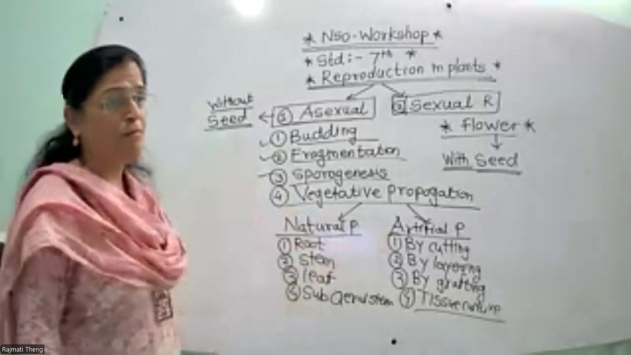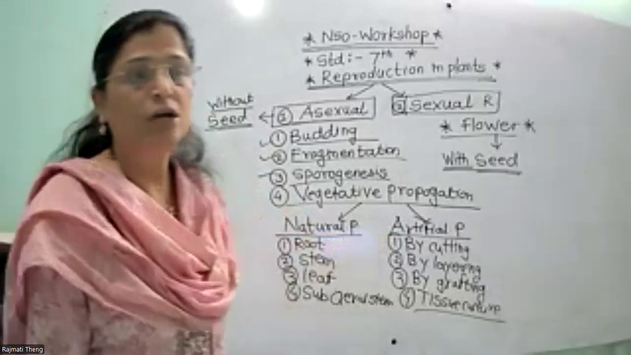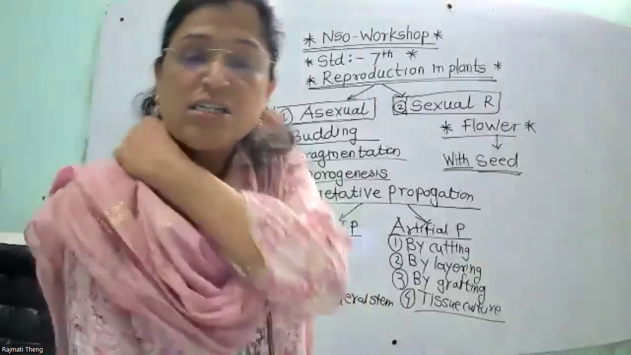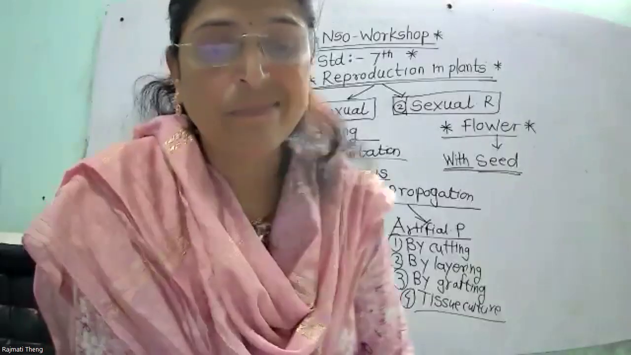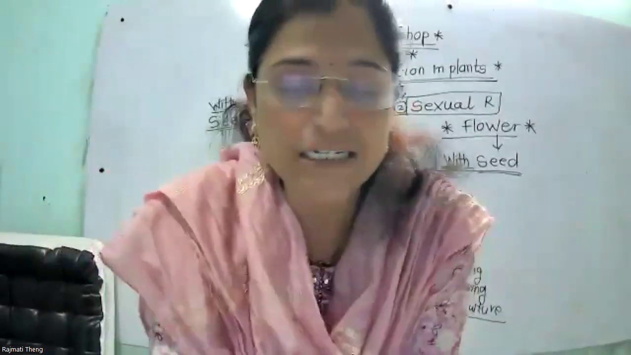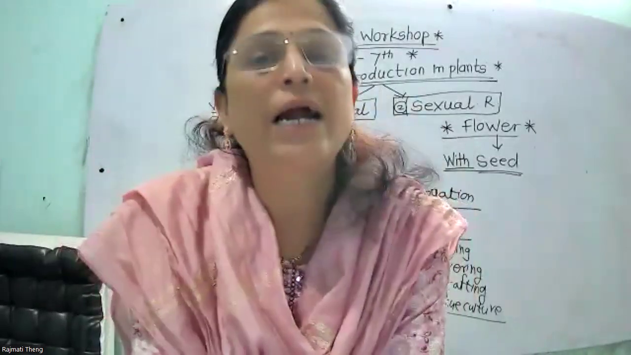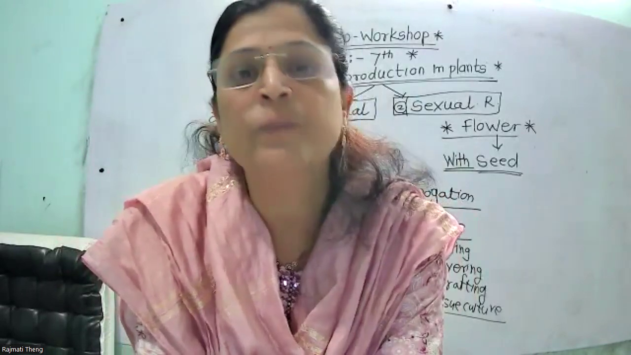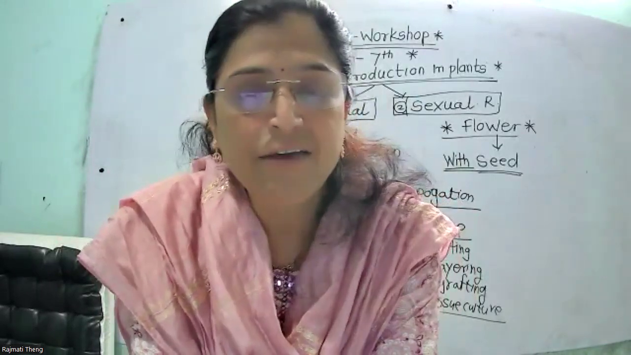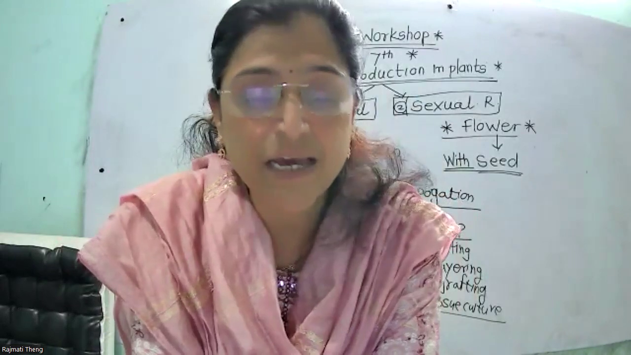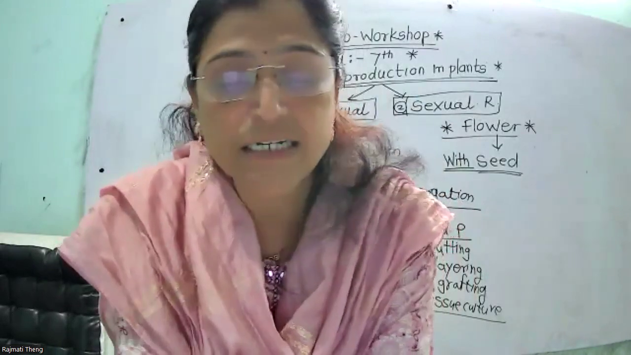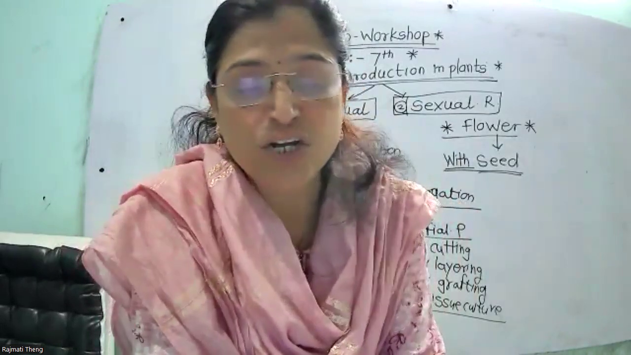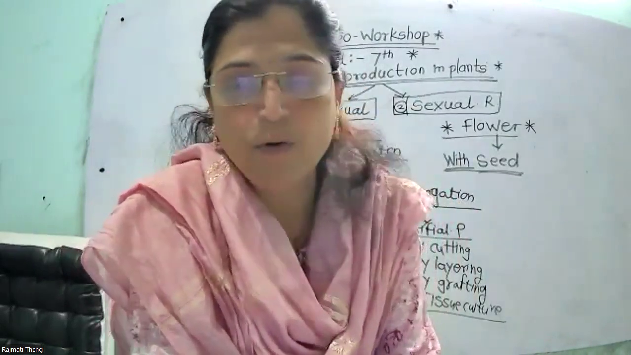So plants are produced naturally through the root, through the stem, and through the leaves, and through the subaerial stem. So vegetative propagation is the natural propagation. Plants are produced through the vegetative part like root है, stem है, leaf है, subaerial stem है. So by using these, plants are reproduced, and that way is natural vegetative propagation.